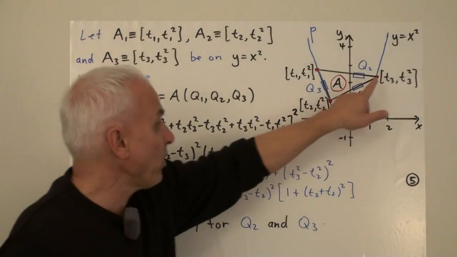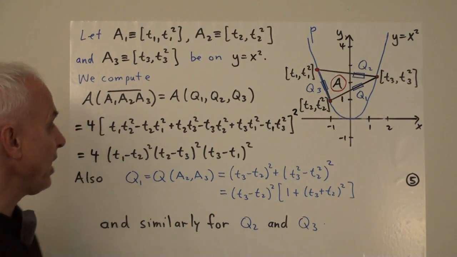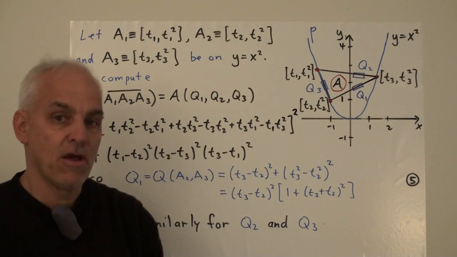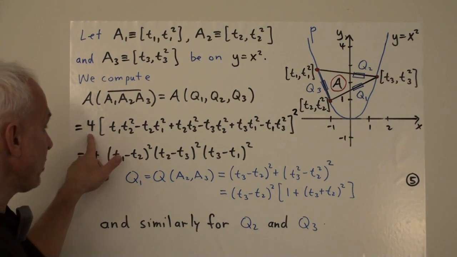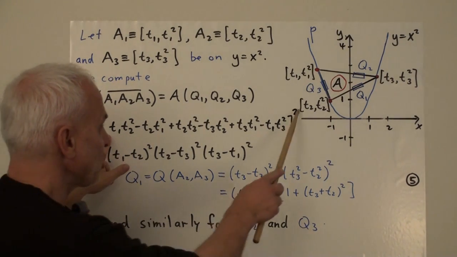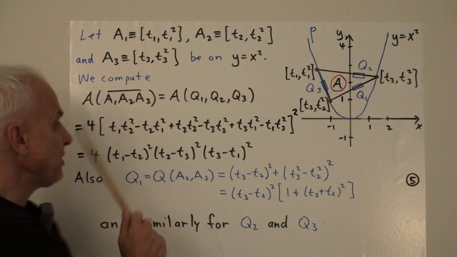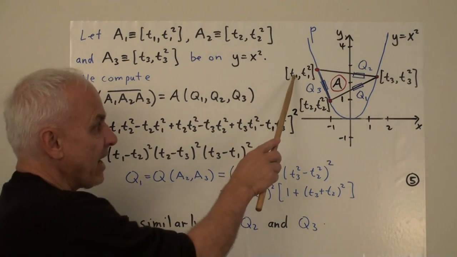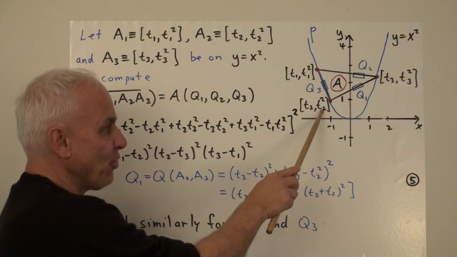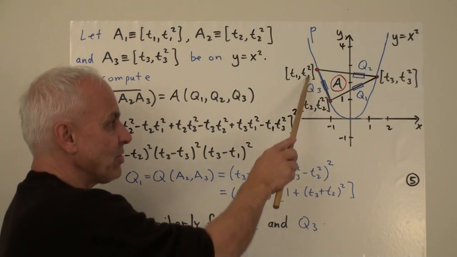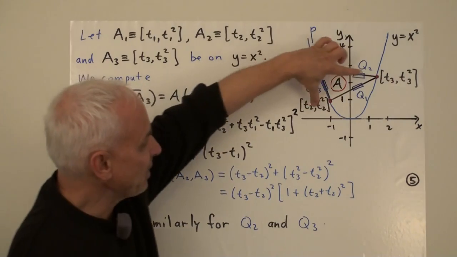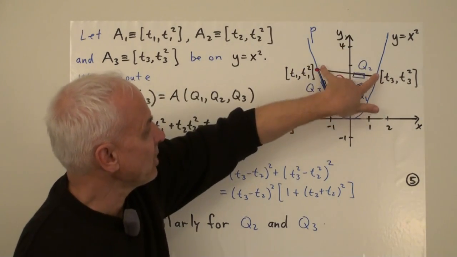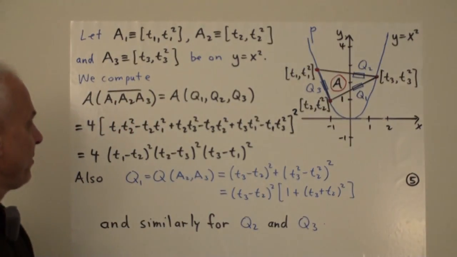If we know the coordinates x and y of the 3 points, then we can write down another expression for this quadria. It's 4 times this quantity squared. And this quantity is obtained by taking the x1 times y2 minus x2 times y1 expression for this pair, and then a corresponding expression for this pair, and a corresponding expression for this pair, and adding them all up.